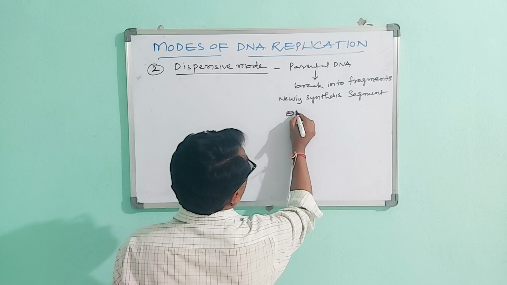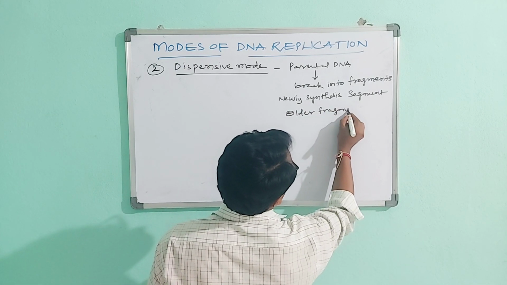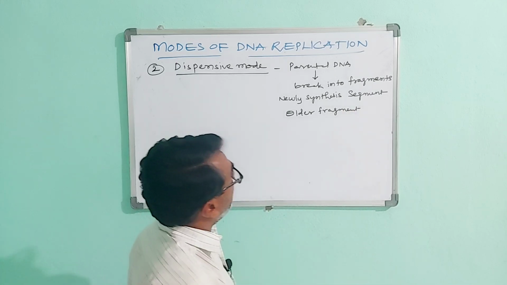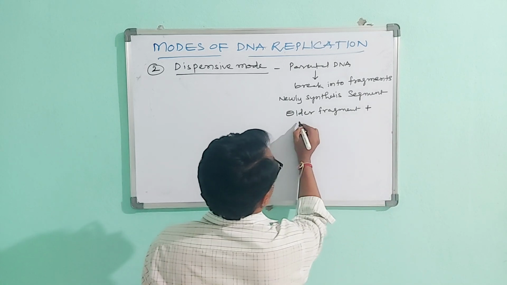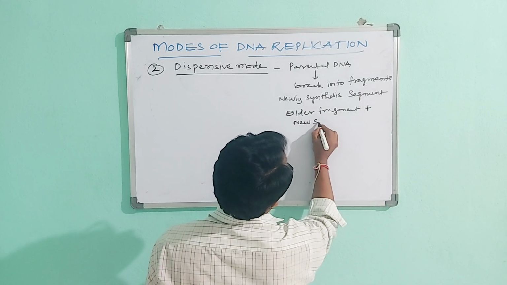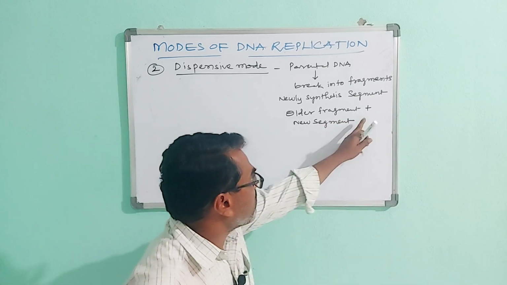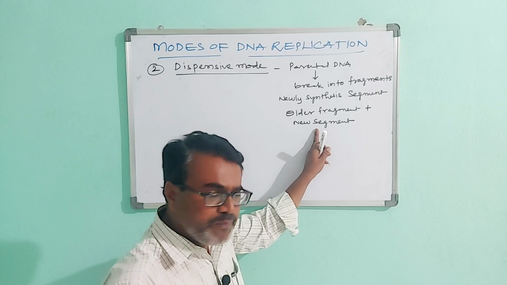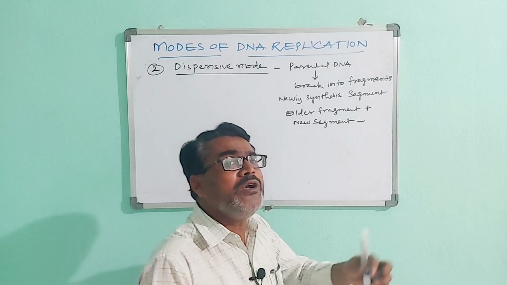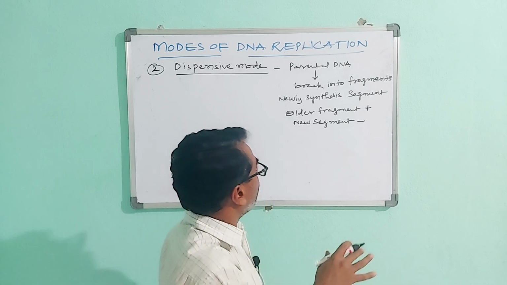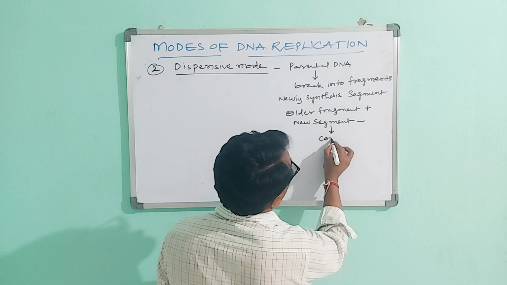The older fragment, nothing but the parent fragment, and the new segment of DNA combine together, then form complete DNA.